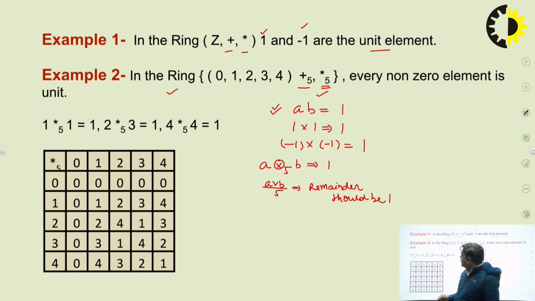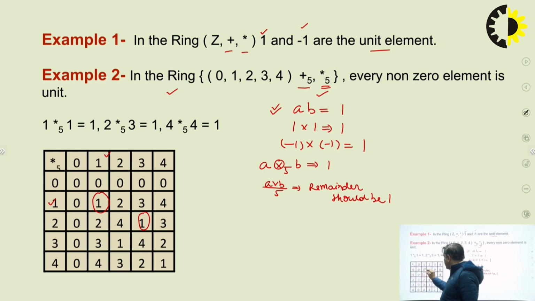In the composition table you can find that when we consider 1 and 1, we find the element 1. Similarly you can find 2 and 3. For this element we have 1, 2 and 3.